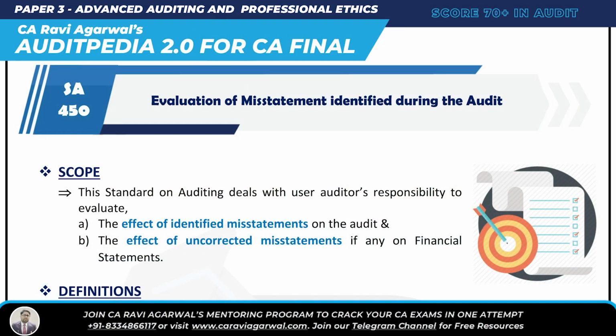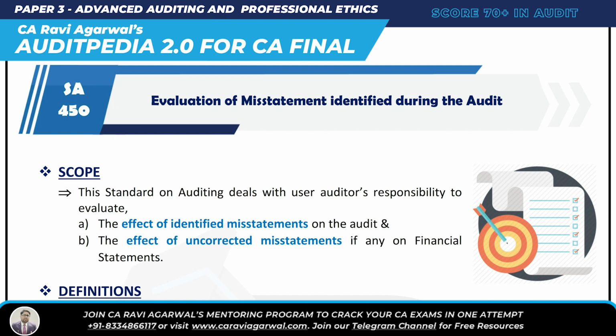I am C. Ravi Agrawal and we are going to crack now SA 450, that is evaluation of misstatement identified during audit. So whenever we hear 450, what comes to our mind? Evaluation of misstatement, obviously identified during audit. Okay, so what is misstatement?